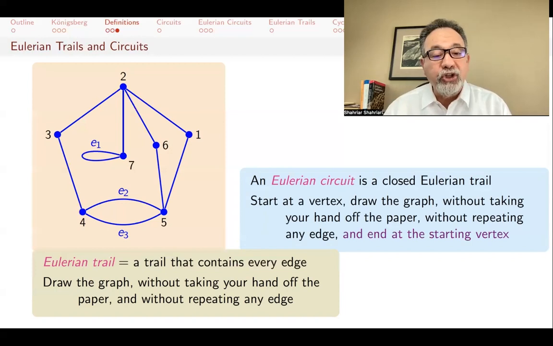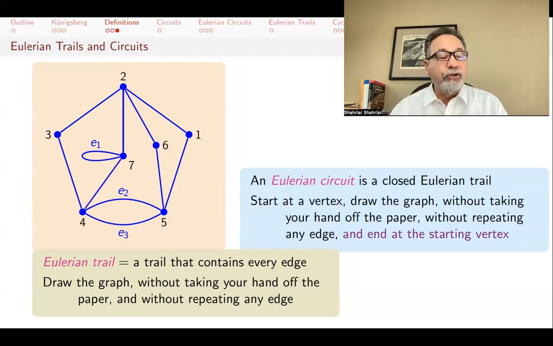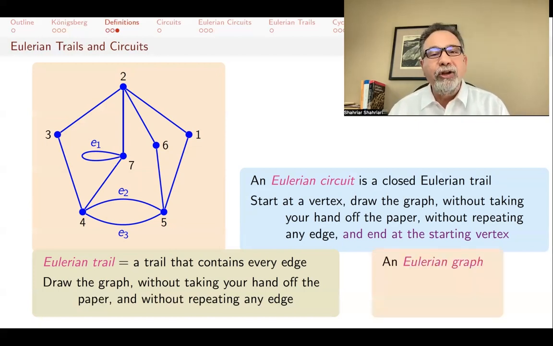So again, an Eulerian circuit is when you start at a vertex, draw the graph without taking your hand off the paper, without repeating any edge, and end at the starting vertex. And so again, if I add that edge 4, 7, then of course I will have an Eulerian circuit, because I had an Eulerian trail going from 4 to 7, and now I will take that final edge from 7 to 4, and I will have my Eulerian circuit. Now, an Eulerian graph is a graph with an Eulerian circuit.